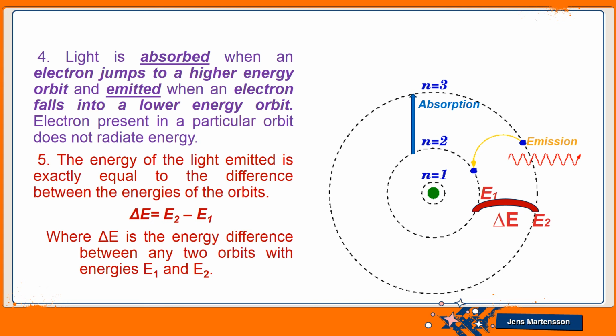When the electron jumps to a higher energy orbit, just like here you can see the electron jump from n2 to n3, from the second energy level to the third energy level, the electron will absorb energy.